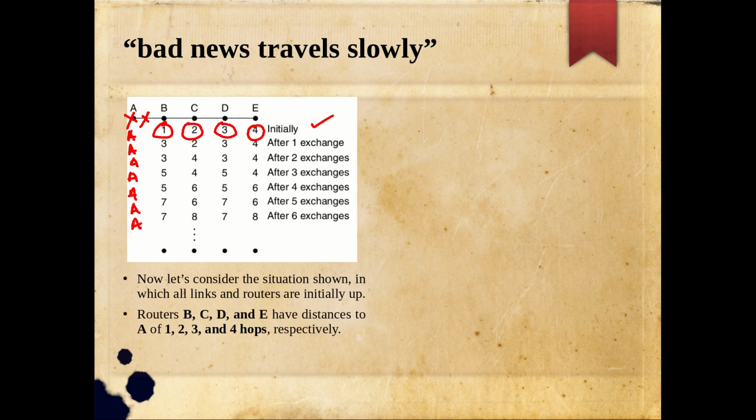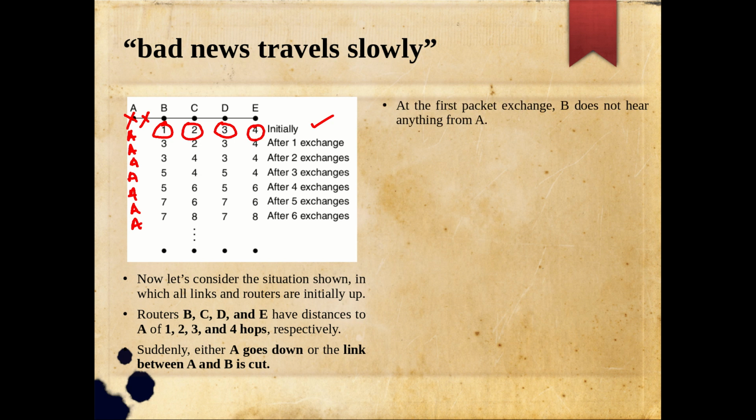So the routers B, C, D and E have distances to A of 1, 2, 3, 4 hops respectively, in that initial case. Suddenly either A goes offline, or the link between A and B is cut. At the first packet exchange, B does not hear anything from A. So initially, after one exchange of information, what we are expecting is that B is going to update this with infinity,